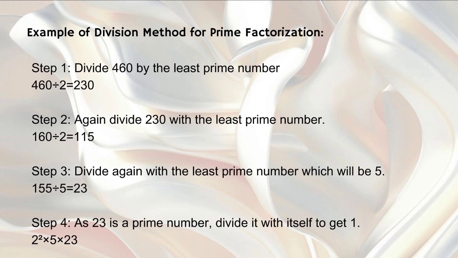Step 3: divide again by the least prime number, which will be 5. So 115 divided by 5 is 23. And step 4: 23 is a prime number. Divide it by itself to get 1. Now, the prime factors of 460 will be 2 to the power of 2 times 5 times 23.